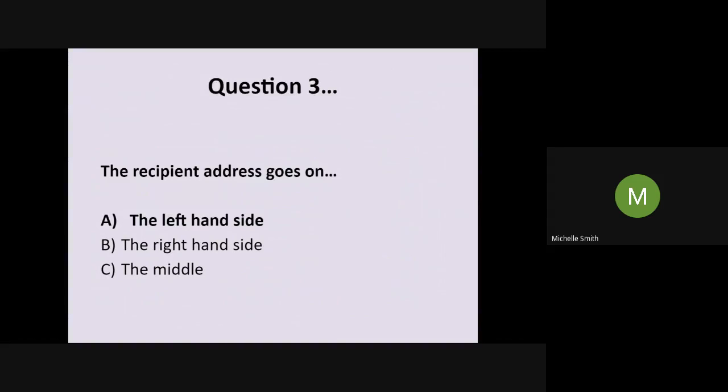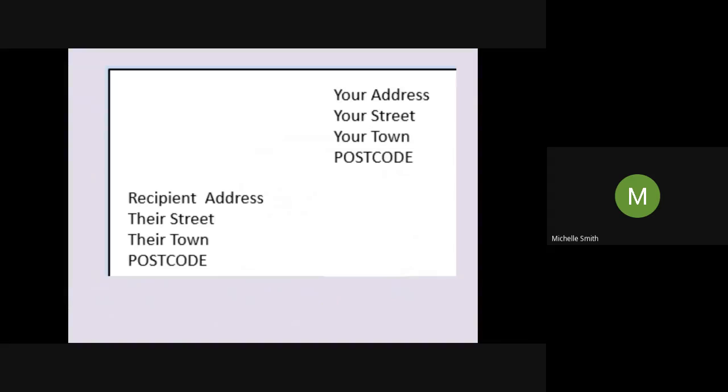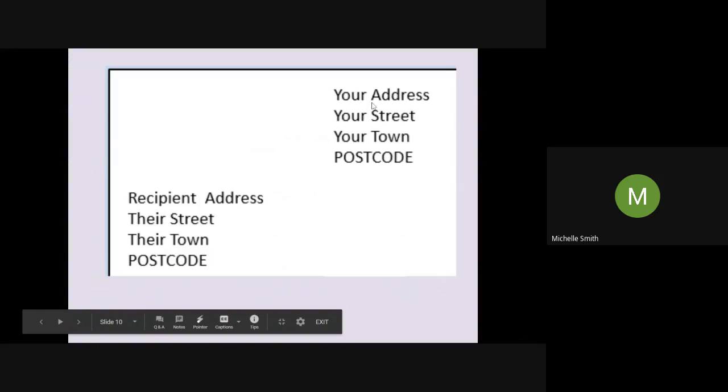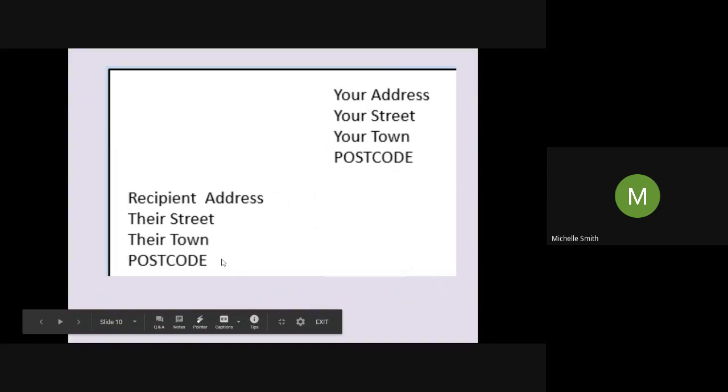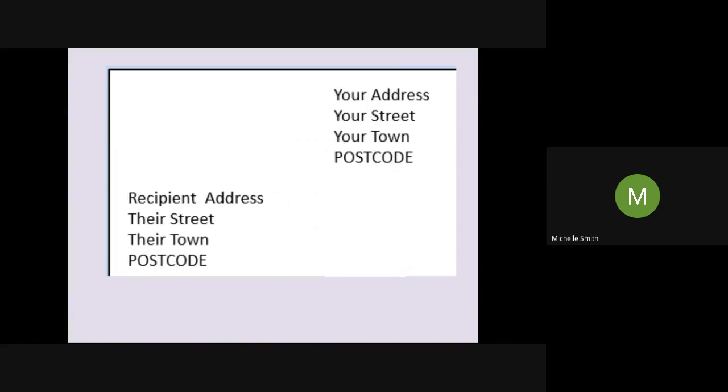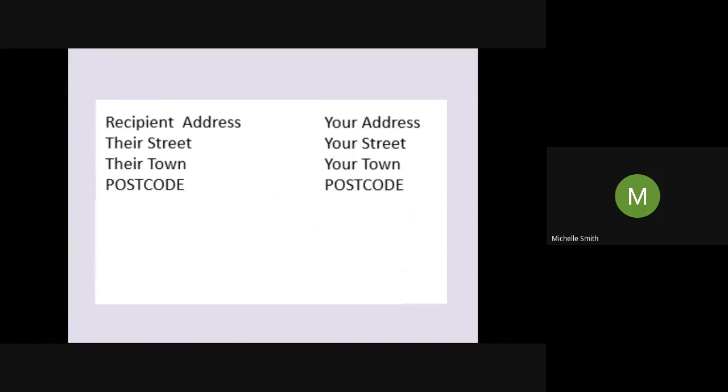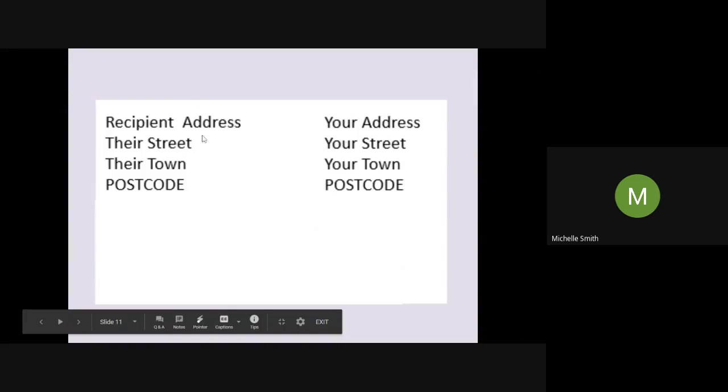And the correct answer was A, the left-hand side. So your address goes on the right, their address goes on the left. So recipient, remember, means the person receiving the letter. Now, you can lay these addresses out like this, where they're sort of staggered, or you can lay them out like this, where they're completely in line with each other. It doesn't matter. As long as you're on the right and they're on the left, they're in the correct place.